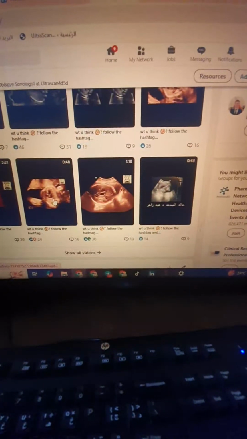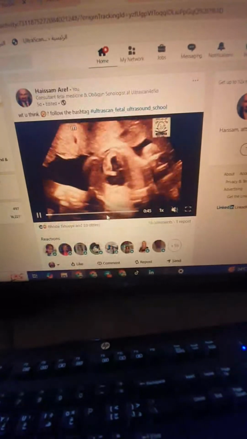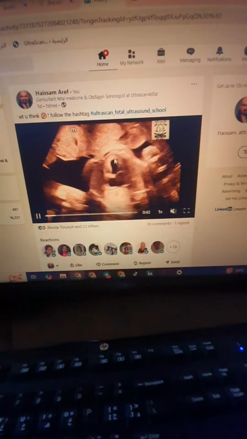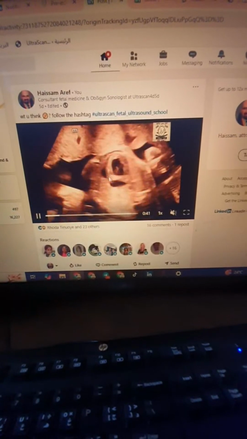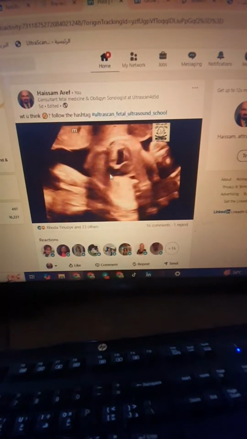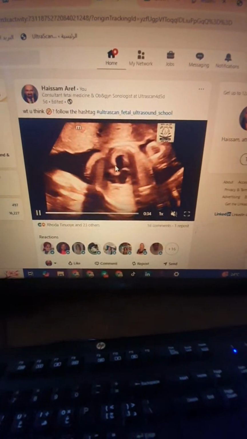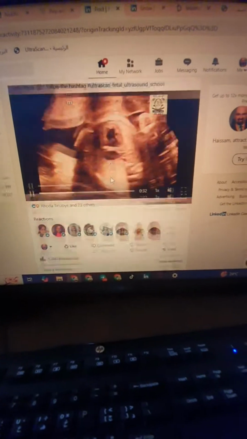Okay, I did respond to all comments from my friends, and here we go to another case which is very important. Here this is the left side of the heart, and here we can see a hypoplastic right ventricle. So it's a hypoplastic right heart syndrome.